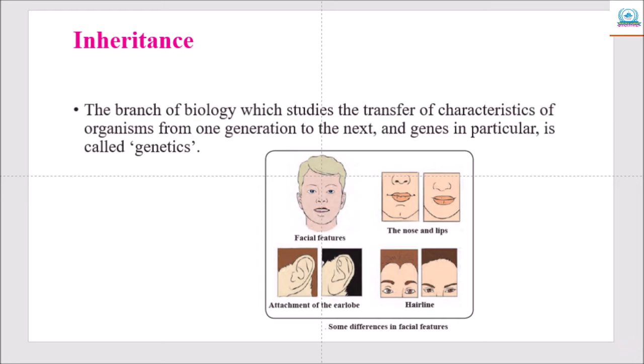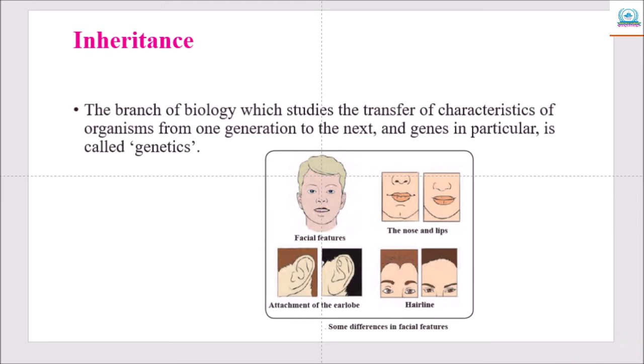Except for a few minor differences, the offspring shows great similarities with parents. Organisms produced by asexual reproduction show minor variation. However, offspring produced through sexual reproduction show comparatively greater variation.